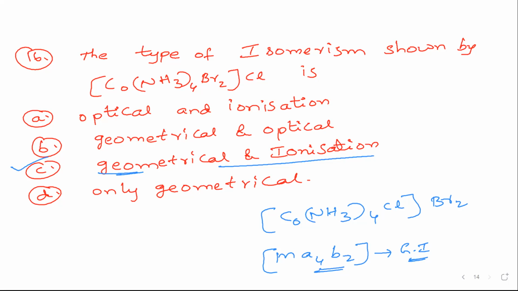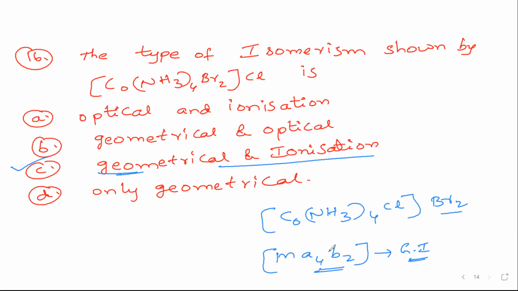Very, very important. You need to see the possible outcomes. So ionization is compulsory because we know chlorine can come inside and bromine can go outside. So it can form 2 bromine ions, and can form one bromine and one chlorine ion. So it will show definitely ionization isomerism, but we have to check whether it will show geometrical isomerism.